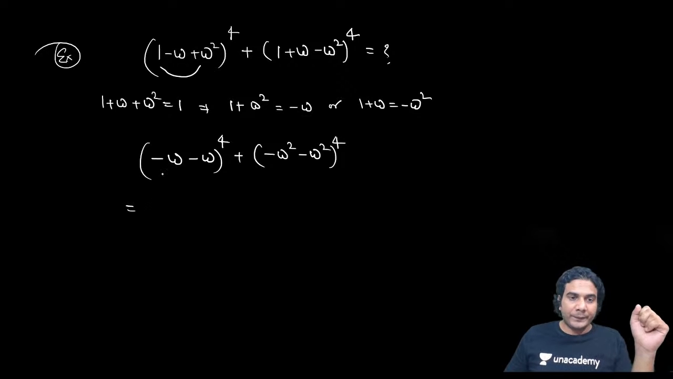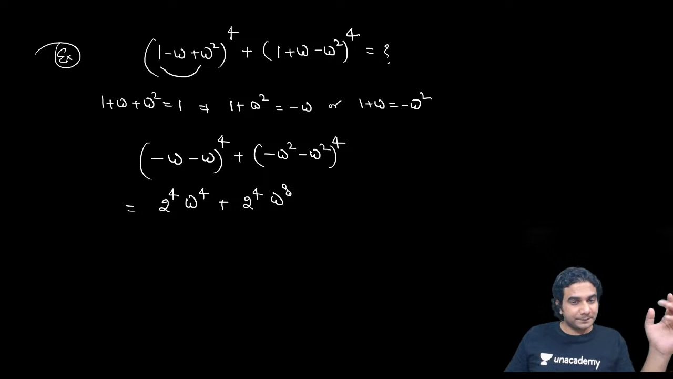Then this will become 2 raised to 4 and omega raised to 4. And the second one will become 2 raised to 4 and omega raised to 8. Got it? Now you can take 2 raised to 4, which is 16, common. Omega raised to 4 is nothing but omega, and omega raised to 8 will be omega square.